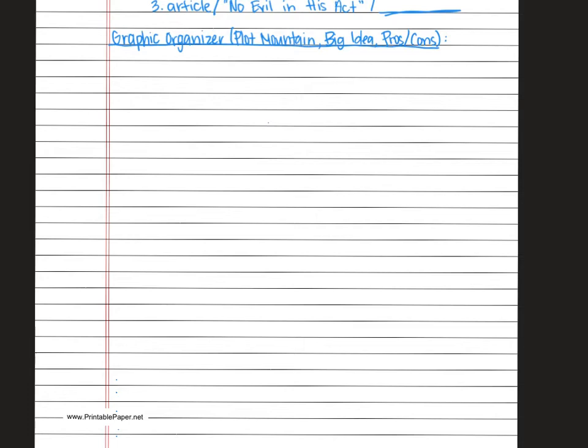And you are going to write thesis statement, which you should know is your claim, in this case your opinion, plus 3 reasons. And then in this center area right here is where we're going to do our graphic organizer, which is a pros and cons list.